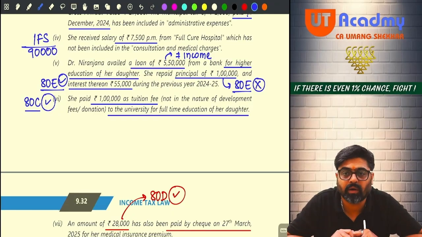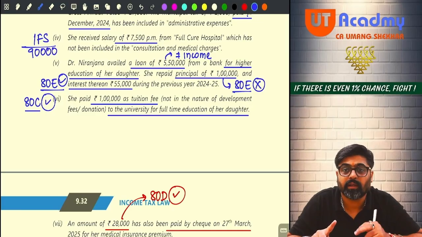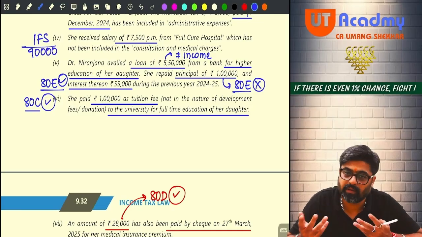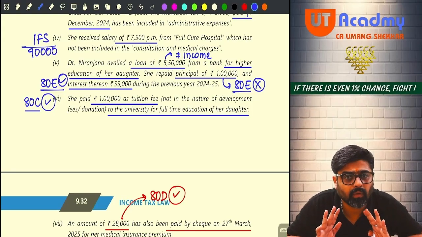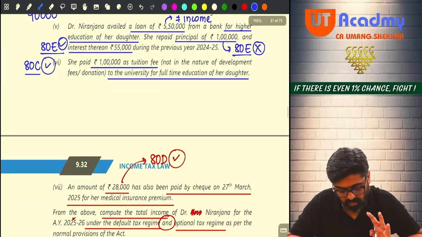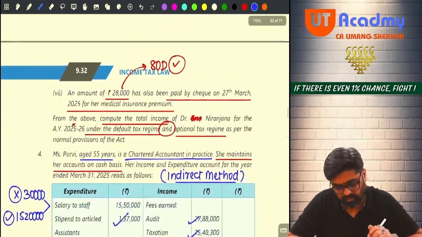Tuition fees paid for any two children for full-time education in a school, college, university in India will be allowed as a deduction under 80C. Okay. Understood? Now see.